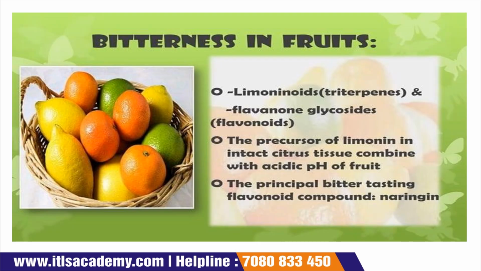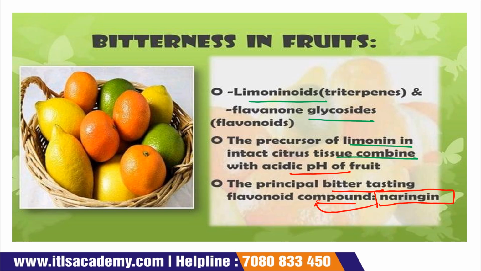Bitterness in fruits is due to the limonoids and flavonol glycosides. It is the precursor of limonin in intact citrus tissue, combined with the acidic pH of fruits. The principal bitter tasting flavonoid compound is naringin.